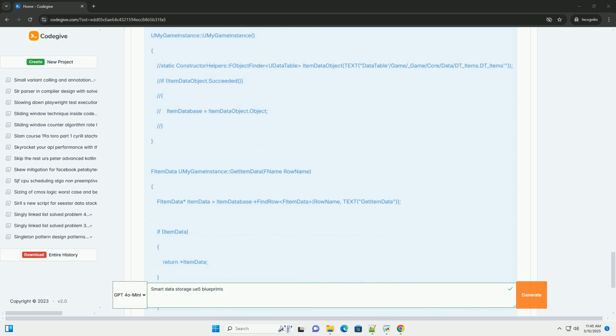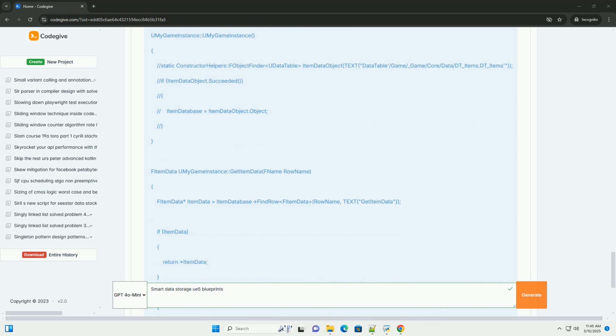Step 2, create the data table asset. 1. In the content browser, right-click and choose Miscellaneous, Data Table. 2. When prompted to choose a row struct, select the FItemData struct you just created. 3. Name the data table something meaningful, example DT_Items. 4. Open the data table asset. 5. Add rows to the table and populate them with item data: item ID, item name, item description, icon, value. The item ID will be the name of the row, make sure these are unique. Right-click on the row name to rename it. Double-click cells to edit the data.